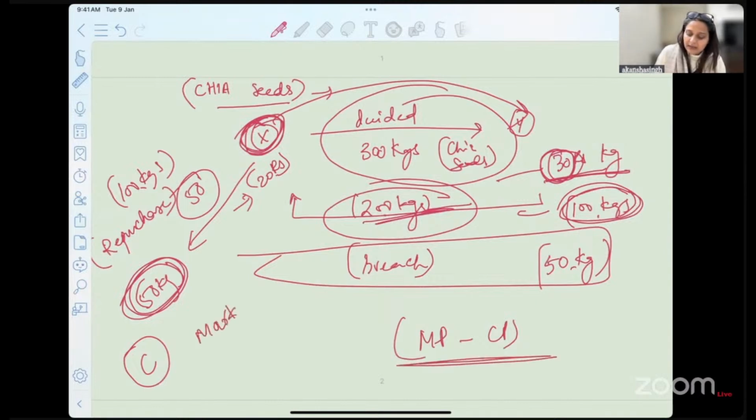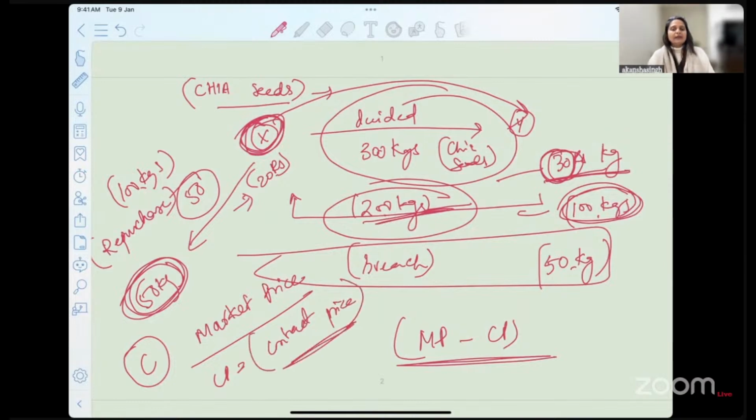MP is market price, and CP is contract price. We will find out why this formula is written here, but this is for us to understand the amount of remedy, or the amount of damages, that is supposed to be given to the aggrieved person by the wrongful party.